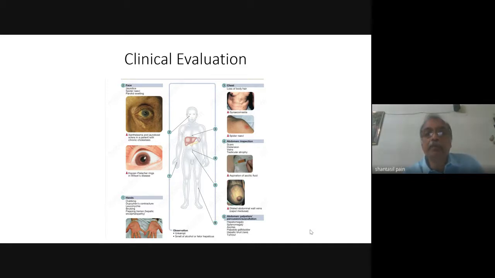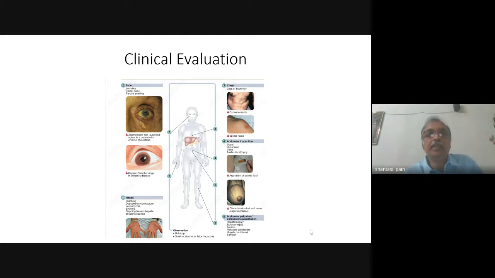Then look at the abdomen. Look for the abdominal distension, the presence of ascites. Check by looking for the fluid thrill and shifting dullness. Look for the prominent dilated tortuous abdominal veins. Palpate the liver, palpate the spleen.